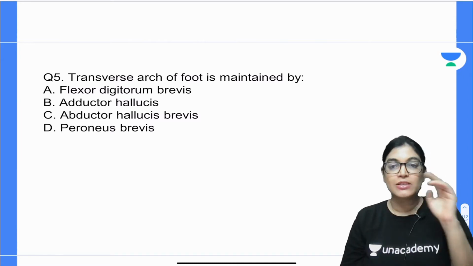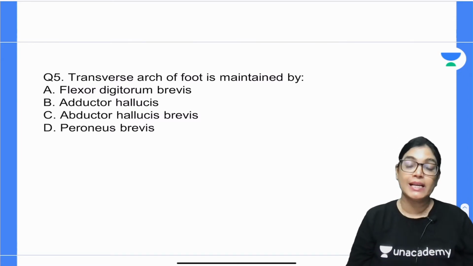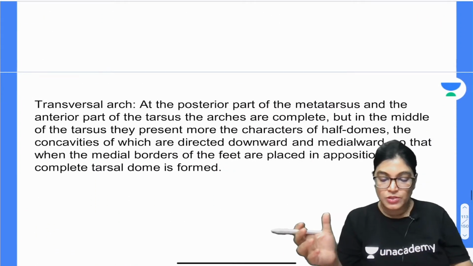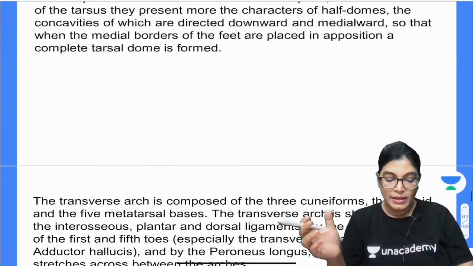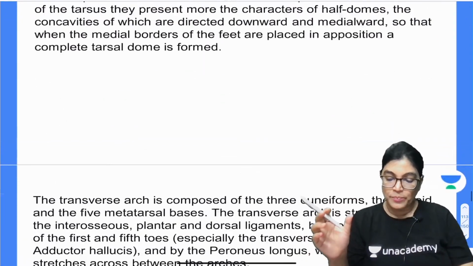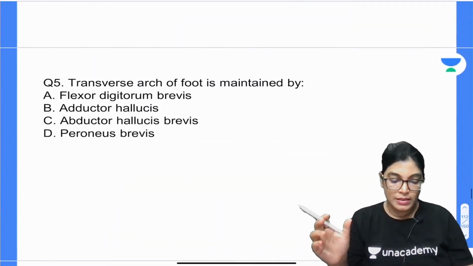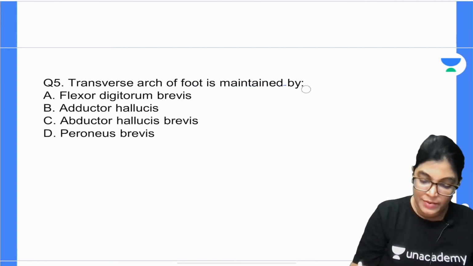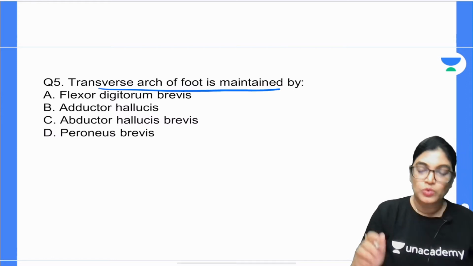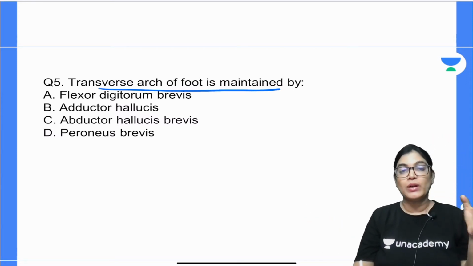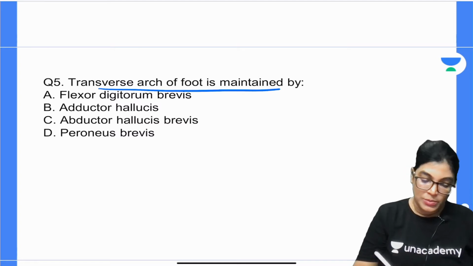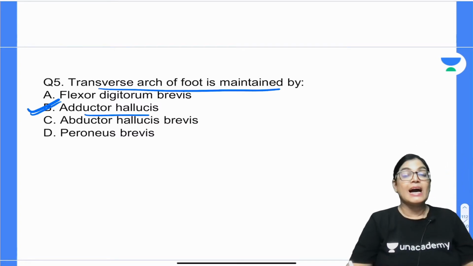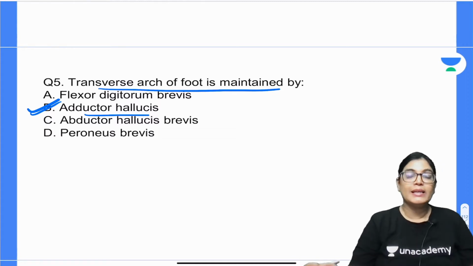Actually, the transverse arch is not a complete arch like the medial and lateral longitudinal arches. If we talk about the transverse arch, it is important to know the support system. I have included a diagram also. When the two feet are close to each other, only then is a complete transverse arch formed. The most important muscle for forming the support system, question number 5, the answer is the adductor hallucis muscle.